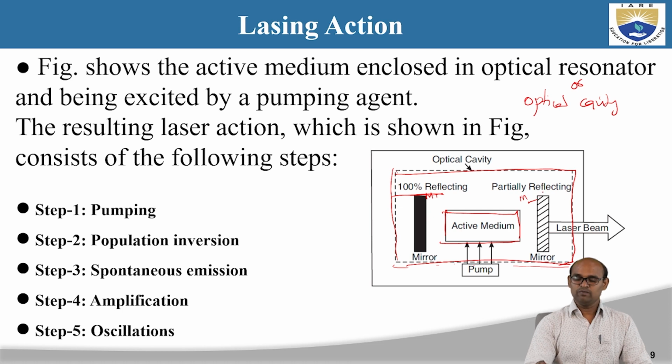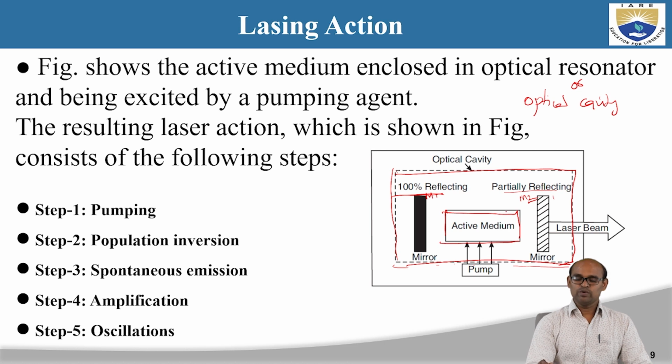The front one is a partially reflecting mirror. So the optical resonator contains two mirrors. One is 100% reflecting, which we always take at the back. Remember this: the 100% reflecting mirror is always at the back, and the partially reflecting mirror should always be in the front.